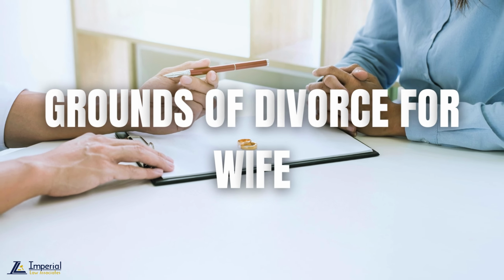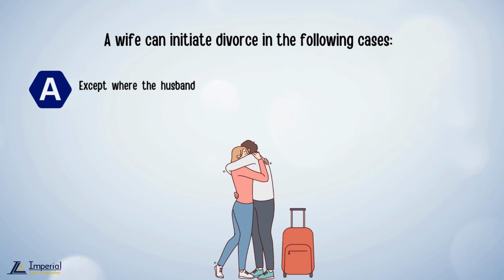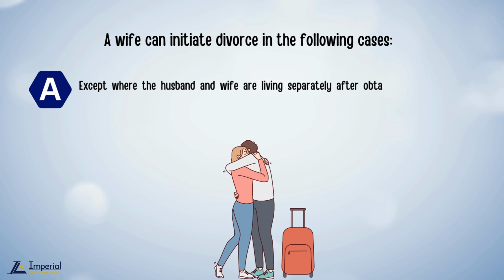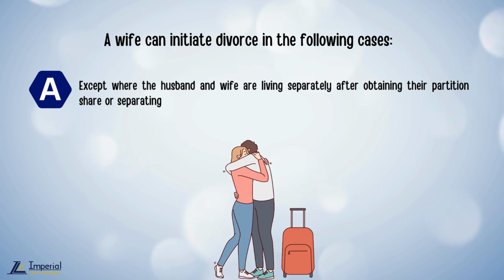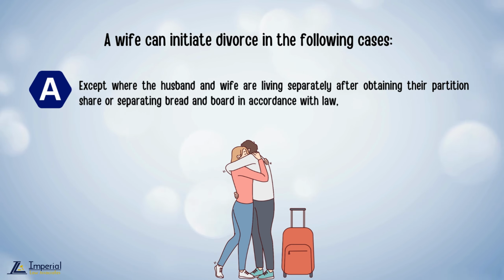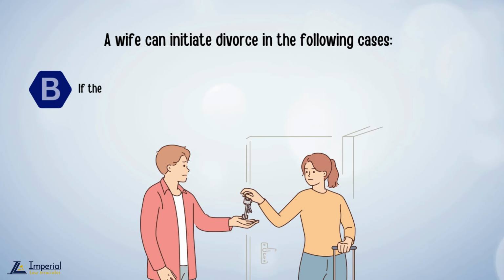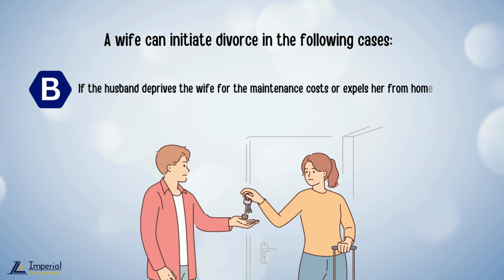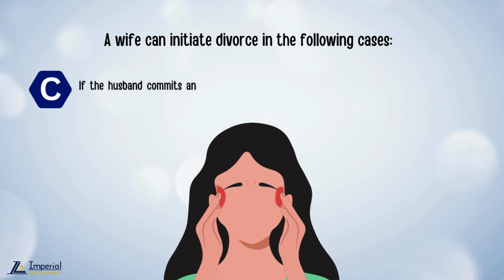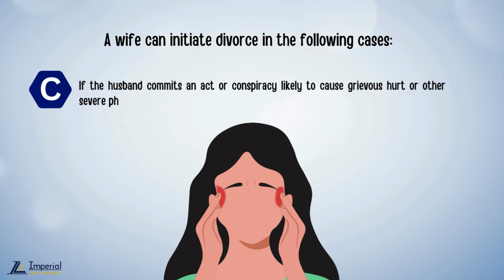Grounds of divorce for wife. A. Except where the husband and wife are living separately after obtaining the partition share or separating bread and board in accordance with law, if the husband has been living separately for 3 years or more consecutively without the consent of the wife. B. If the husband deprives the wife of the maintenance cost or expels her from home. C. If the husband commits an act or conspiracy likely to cause grievous hurt or other severe physical or mental pain to the wife. D.